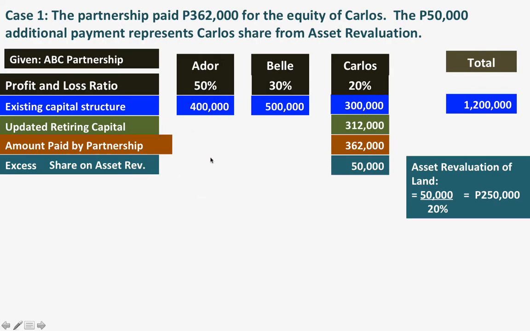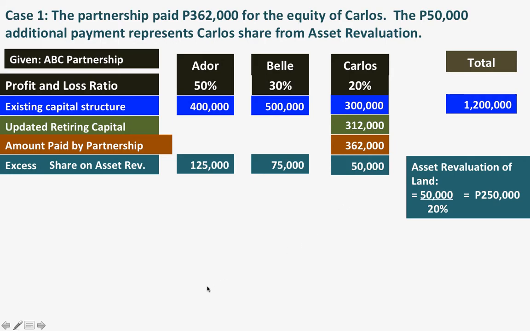So Ador will share 50% of the 250,000, so Ador will share 125,000, and Bell will share 30% of 250,000, which is 75,000. So we distributed the total asset revaluation of 250,000 to all the partners.